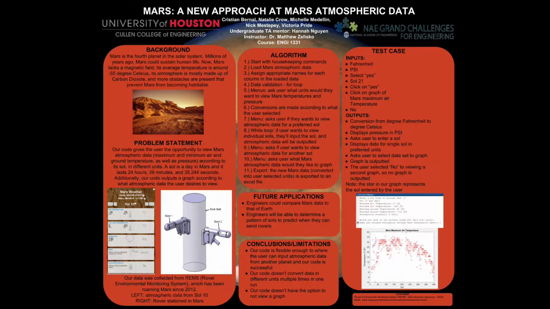Engineers could further use our code to view which sols the temperature on Mars is higher or the pressure is lower to determine a pattern of sols when they can send a rover. The possibilities are endless. The goal of our code was for it to be manipulated in extensive manners, and as a group we believe we were able to achieve this by making conversions of units and allowing the user to view the atmospheric data for as many sols as they wish, as well as graphs of the atmospheric data.